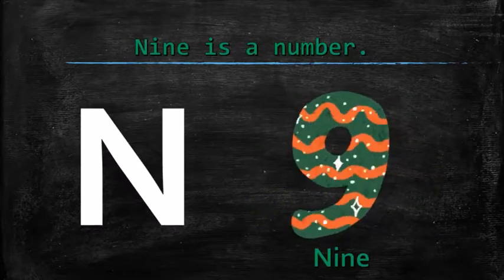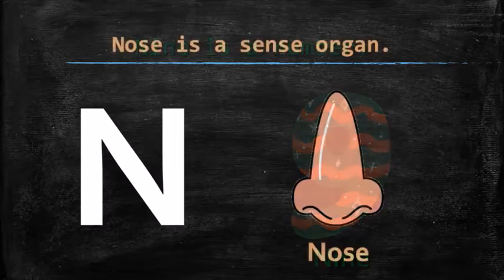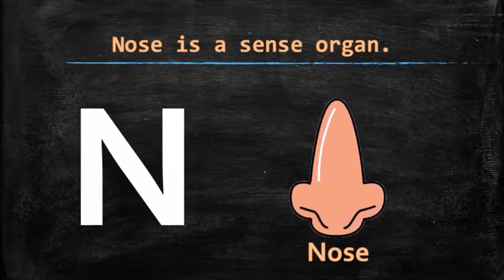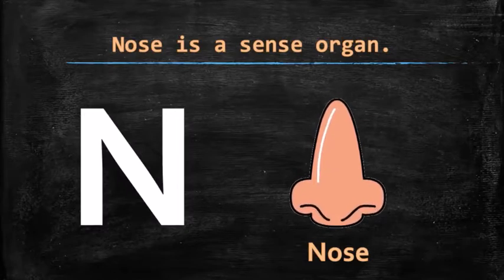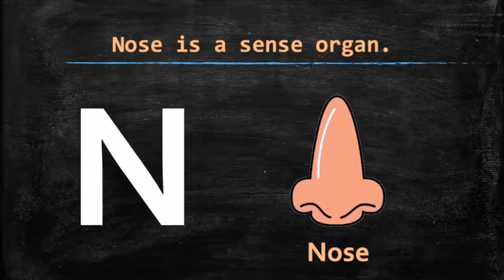N for nine. Nine is a number. N for nine. What's this? You smell with this. Do you remember? Yes. N for nose. Nose is a sense organ. We smell with our nose. N for nose.